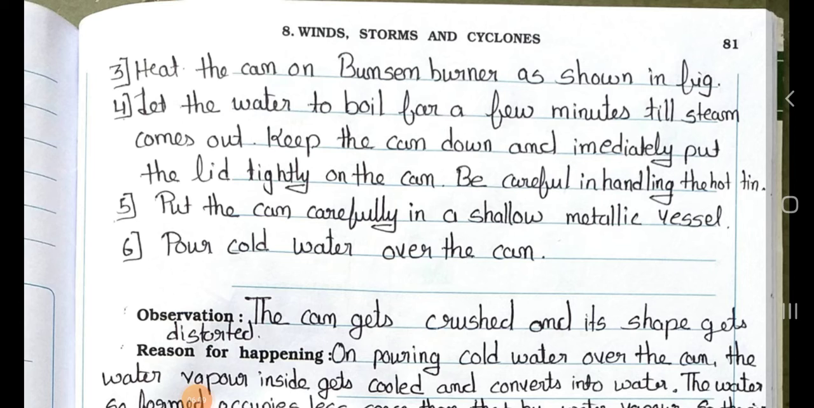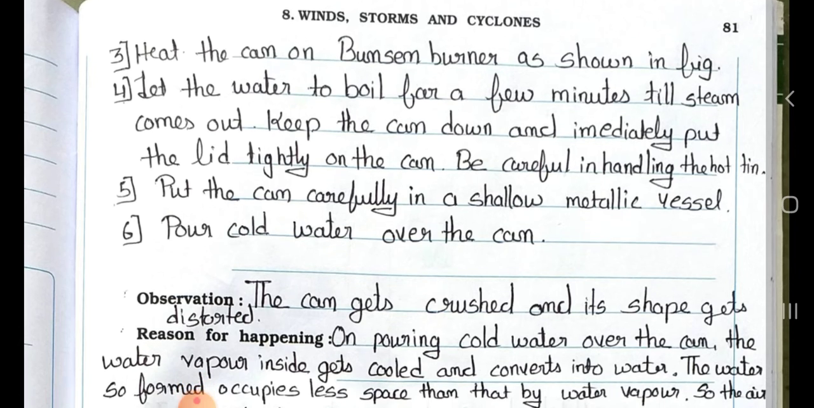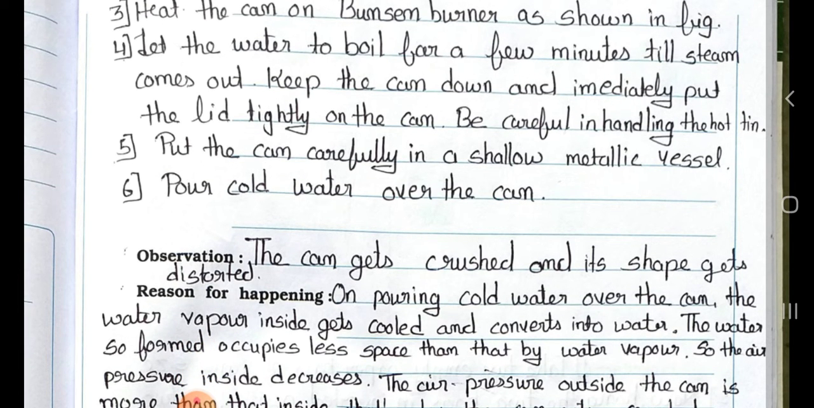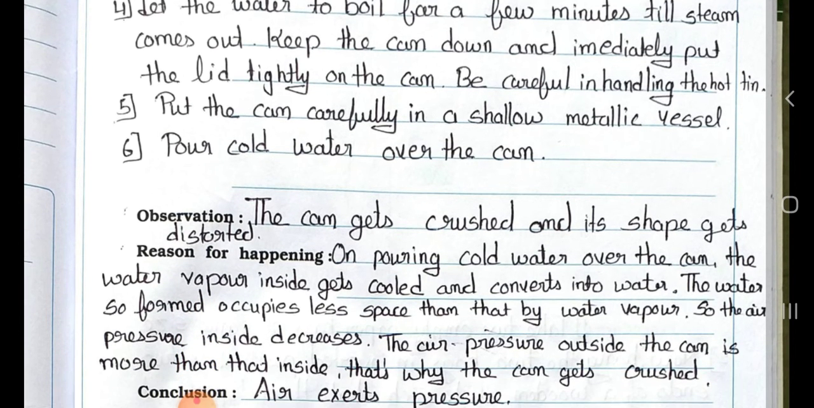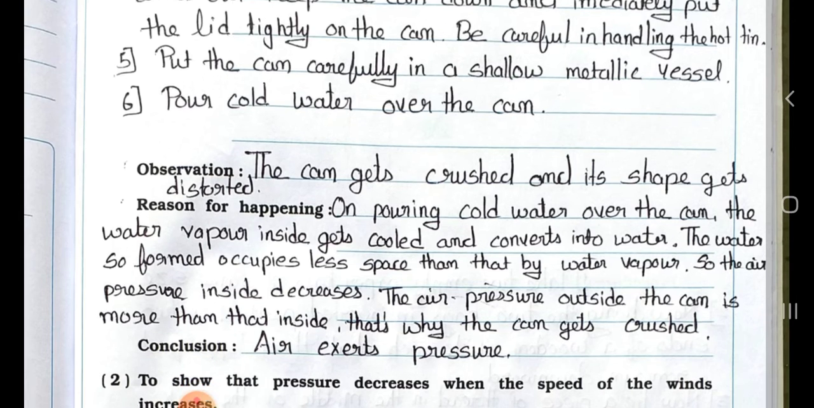Point 4. Let the water boil for a few minutes till steam comes out. Keep the can down and immediately put the lid tightly on the can. Be careful in handling the hot tin. Point 5. Put the can carefully in a shallow metallic vessel. Number 6. Pour cold water over the can.